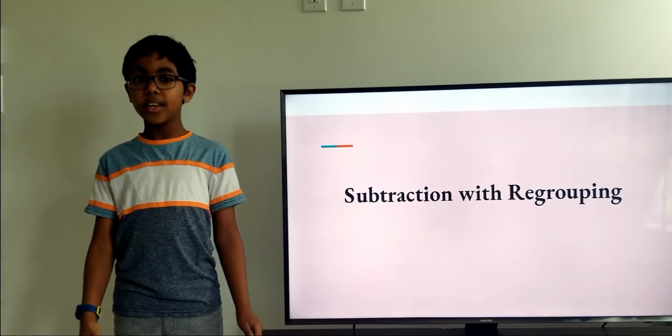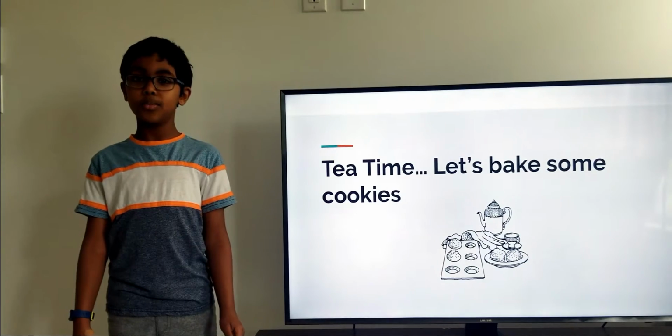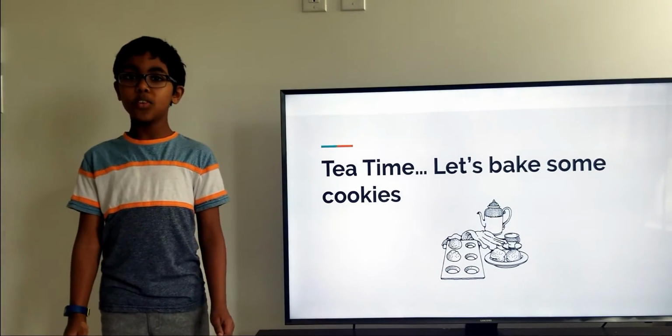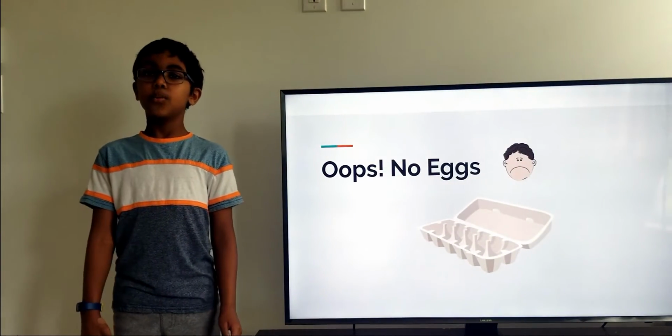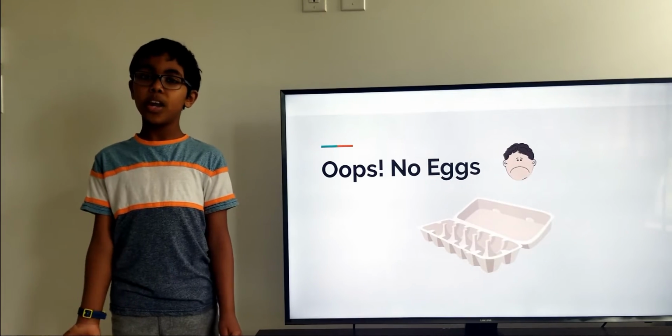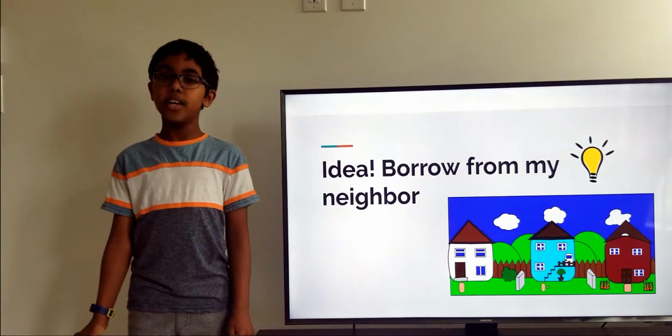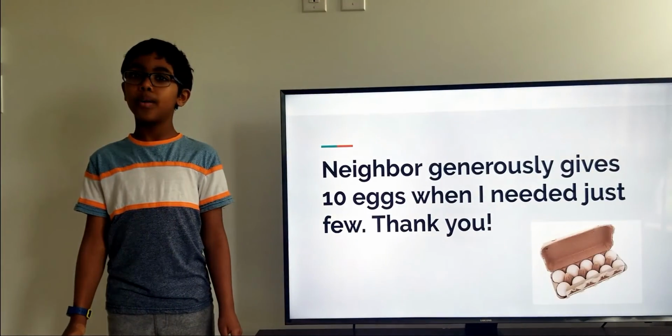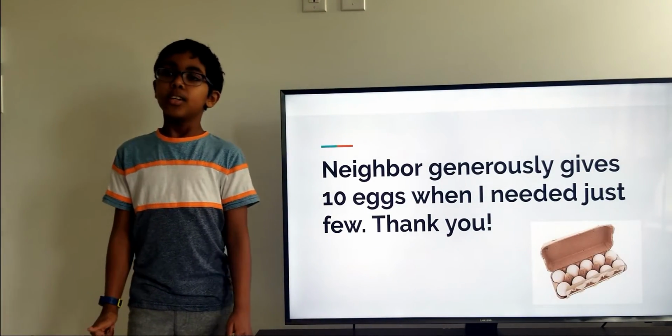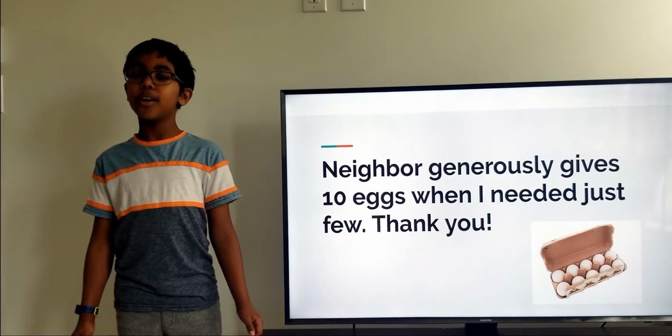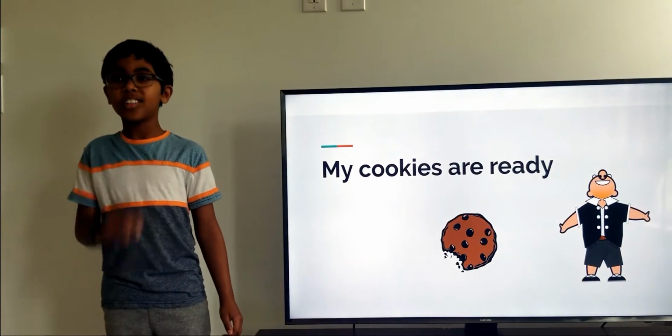So let's just say we want tea and we want cookies with them. But we discover that we ran out of eggs. So we go next door to our neighbor and ask him for some eggs. He always gives in tens, so there's no need to worry about him giving less. Now we can make our cookies. Yummy!